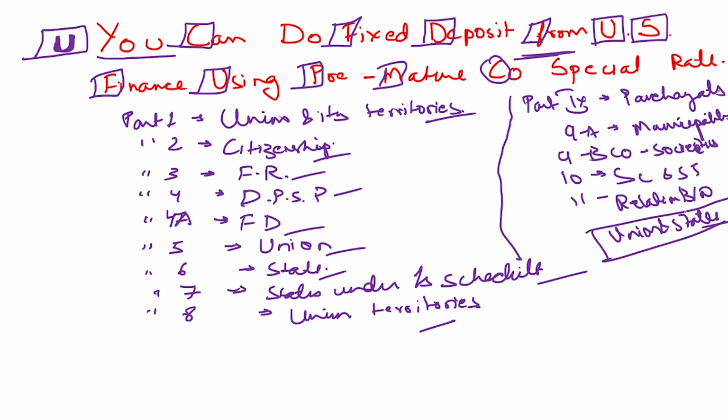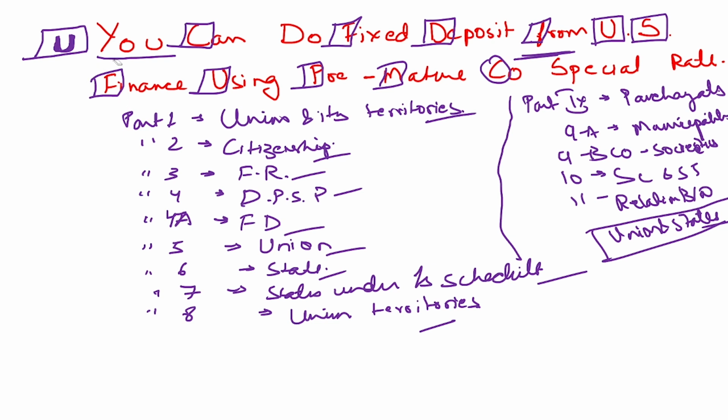So this is how, by using this particular story, you can remember all the parts up to part 11 of the Constitution. You can remember each and every part in a very crisp, clear and short manner, and you will be able to retain it for a longer period of time.